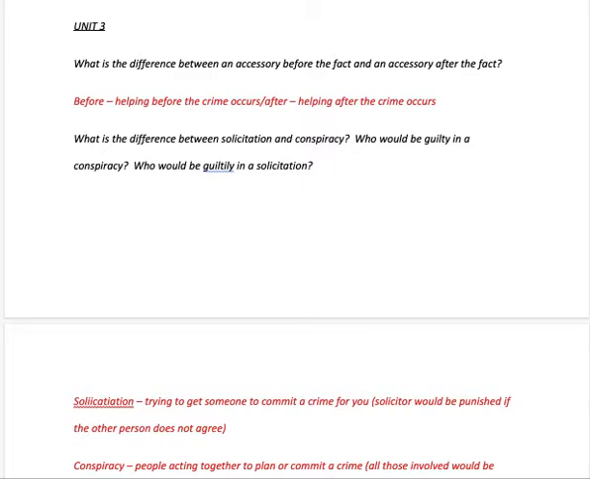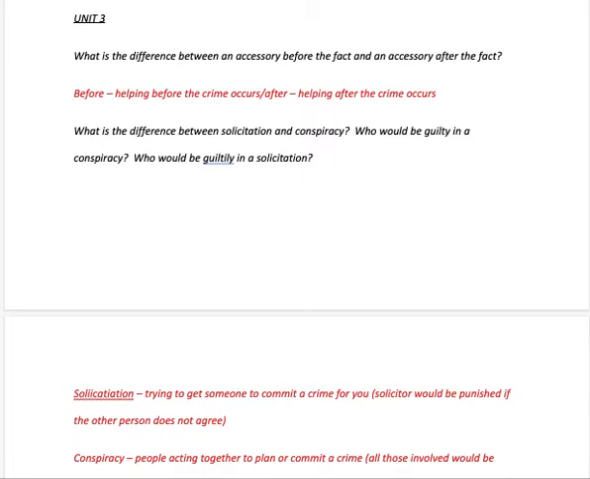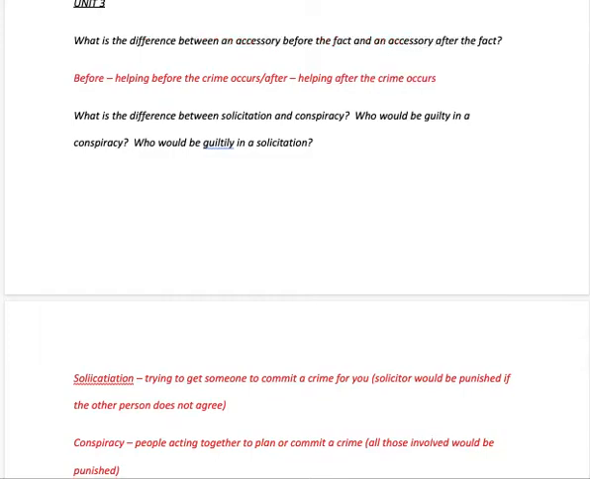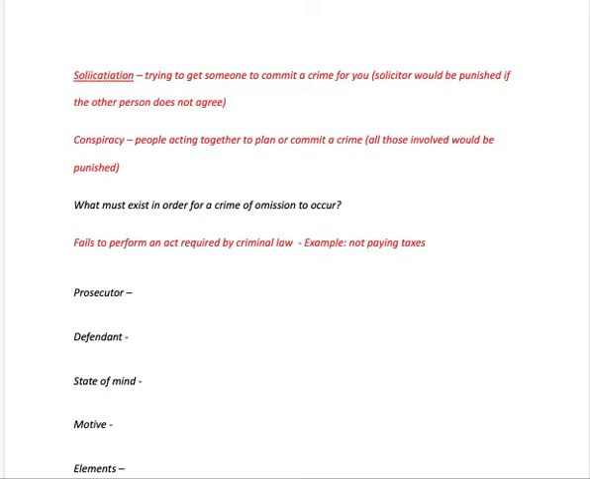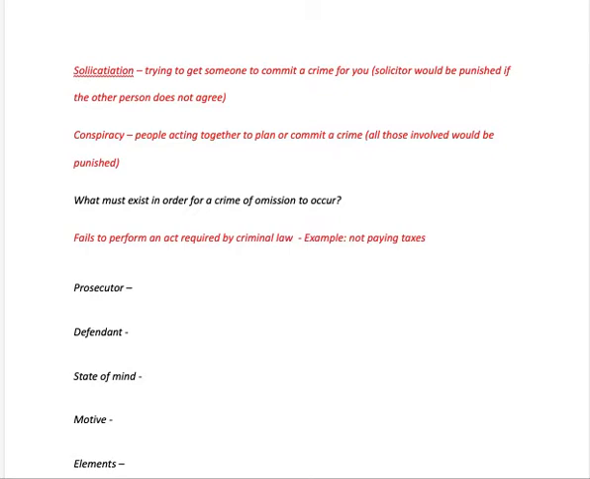What is the difference between solicitation and conspiracy? Who would be guilty in a conspiracy? Who would be guilty in a solicitation? So solicitation is trying to get someone to commit a crime for you, and that person would be punished, especially if that other person doesn't agree. Conspiracy is working with someone to commit a crime, so both people would be punished. In order to get out of that, you would have to tell someone if you're in a conspiracy before the crime was committed.